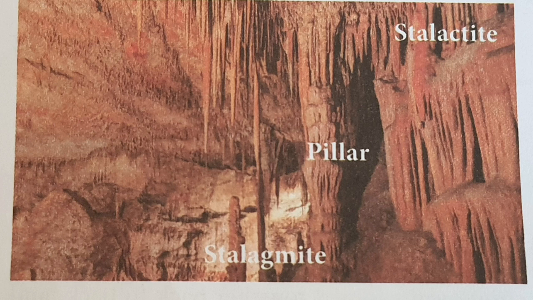Thus, stalactites are formed. When the calcite deposits rise upward like a pillar, stalagmites are formed. Sometimes, stalactites and stalagmites meet together to form columns or pillars.